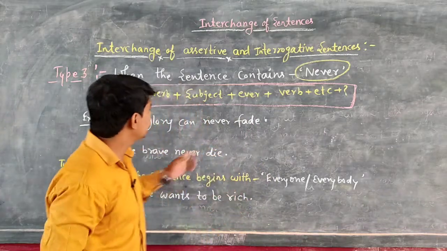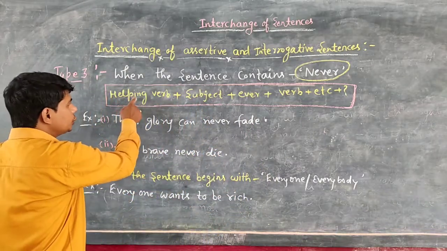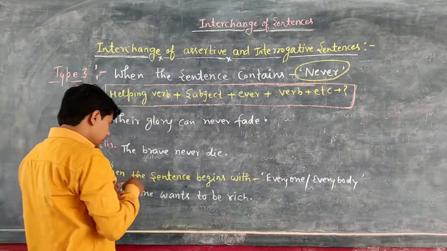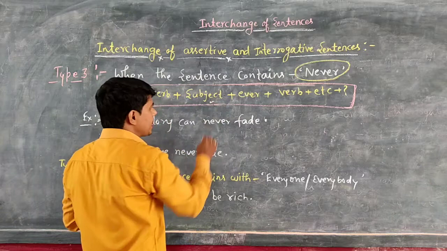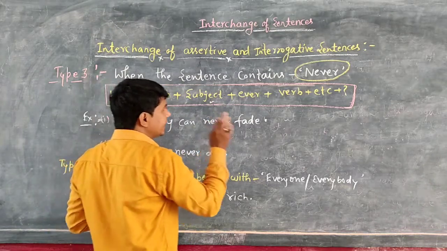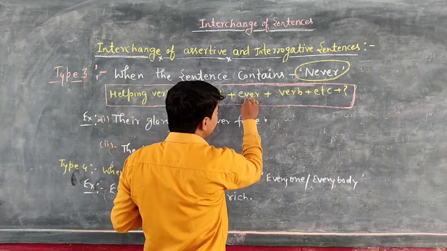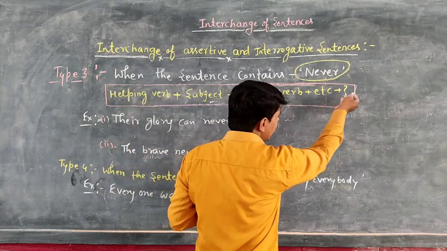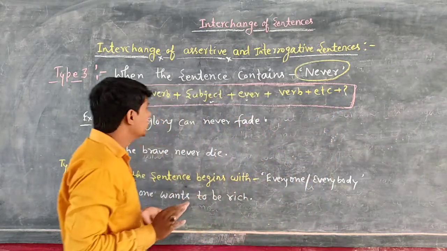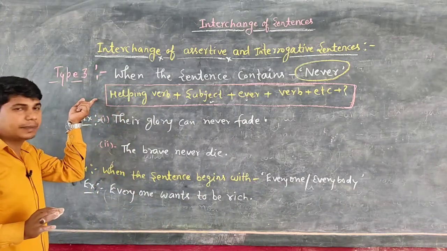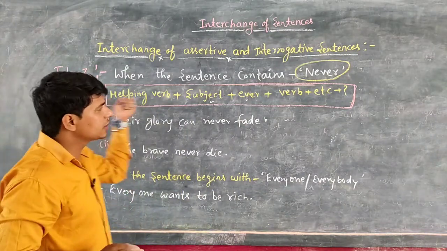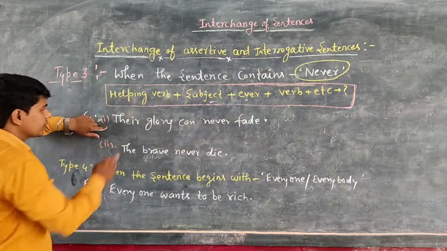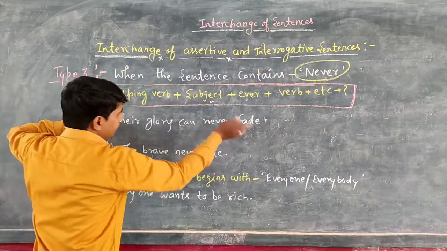So, students, very first, you will mention the helping verb as usual. After that, we mention the subject. Then, student, the negative word never will change into ever. Okay? After that, verb, etc. and at last mark of interrogation. So, you will follow this keyword if the negative sentence takes the word never. So, how you will change? Their glory can never fade.